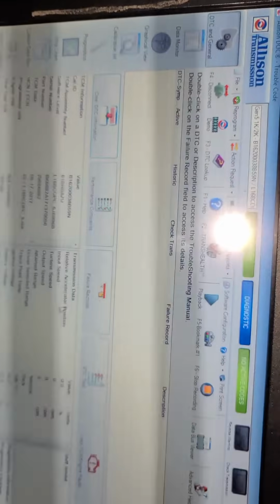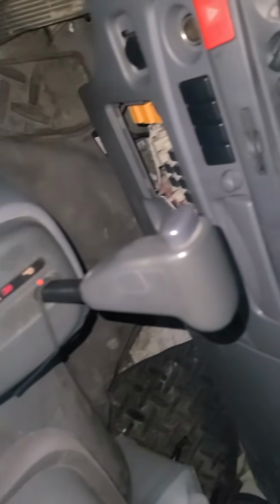You can read the codes. You can do anything right here, even reprogram. So okay, the important thing: this is NQR.